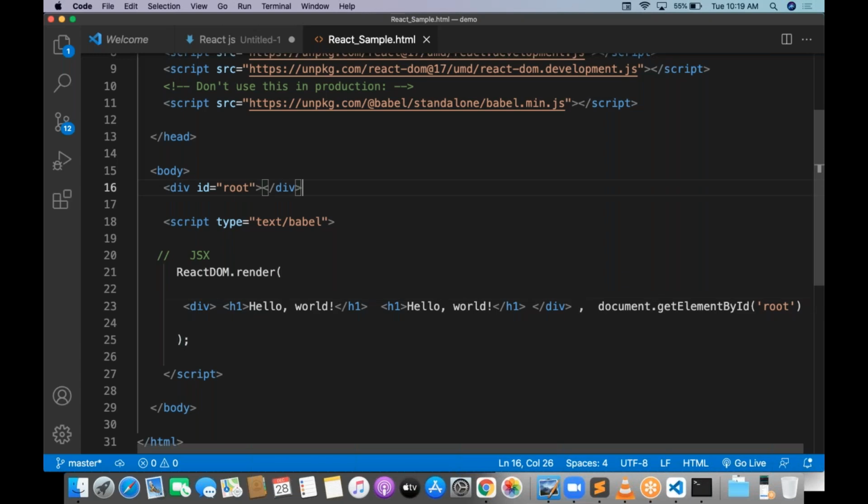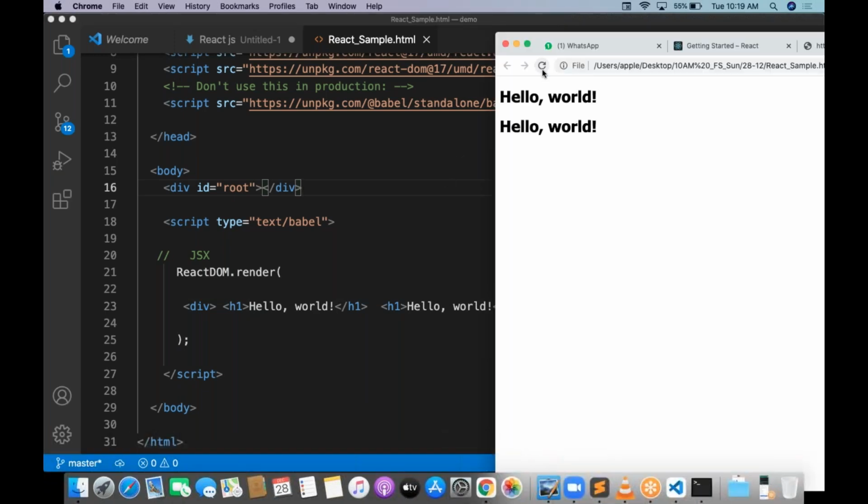Okay, so now I am placing two H1s into one div. Yes or no? Now do you get the output finally? You will get it. You can place n number of components, but inside the div. The div is one component, and that component is what gets placed on top of the root. That's it. Try to understand the ReactDOM.render function.